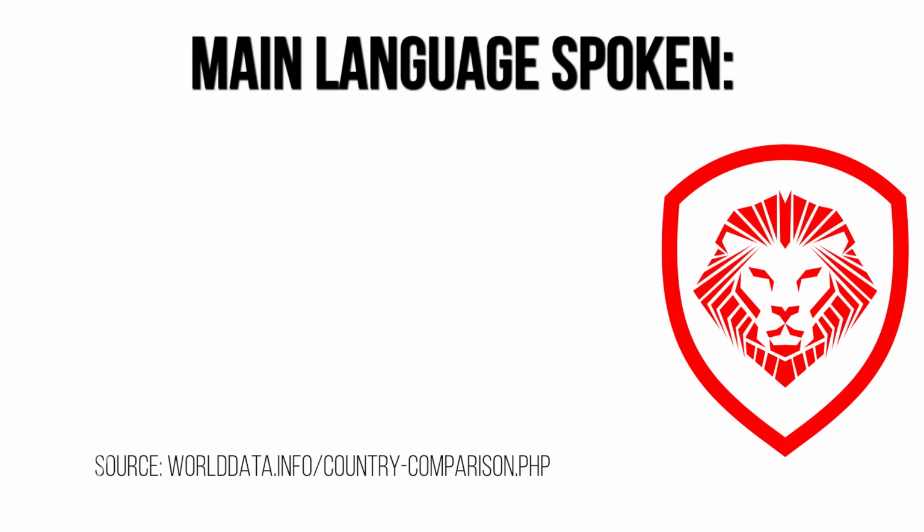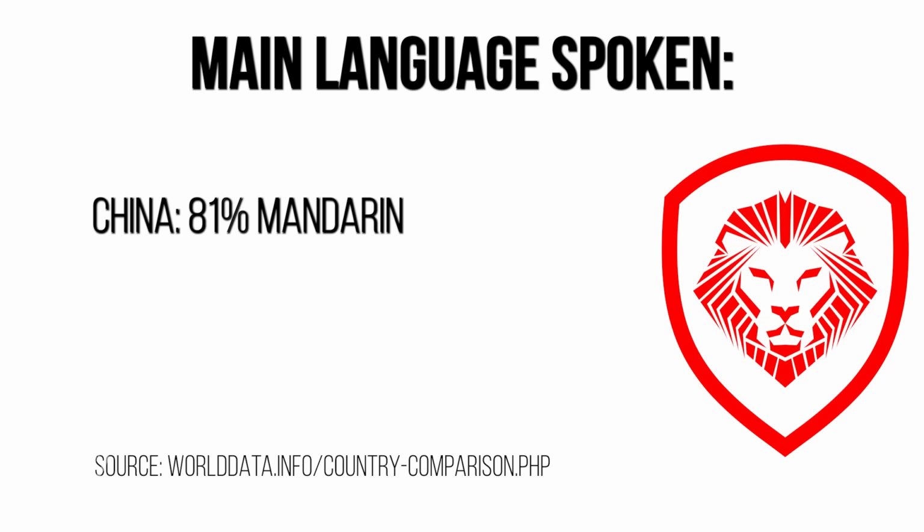Next, main language spoken. In China, 81% of the people speak Mandarin. In India, 57% speak Hindi. Now here's what's crazy about it. China has 300 different languages, but 81% all speak Mandarin, which is good because we can communicate. India only has 120 different languages, but the one main language, only 57% speak. So when I'm doing business with you and I'm communicating, it's kind of tough. Again, edge goes to China.